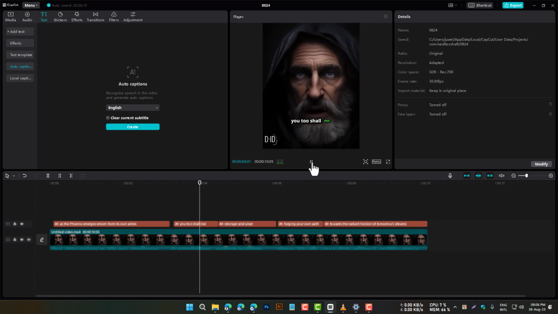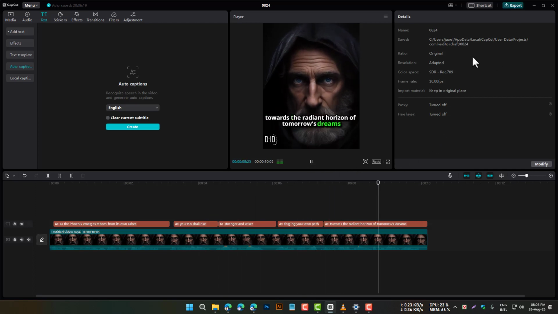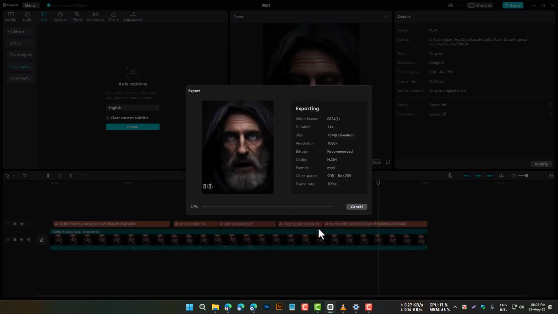After making all your edits, preview the video to ensure everything aligns perfectly. Once satisfied, save or export your masterpiece.